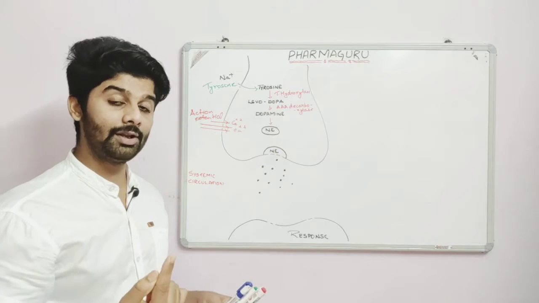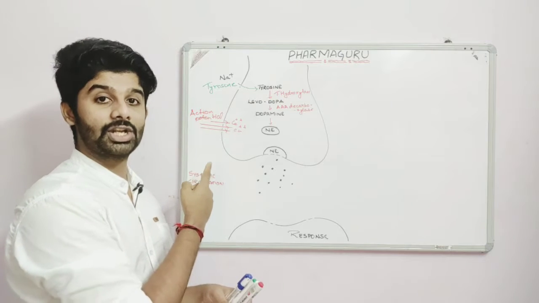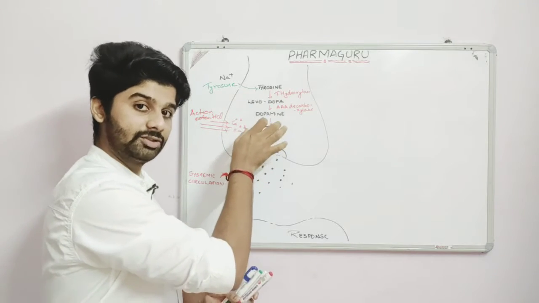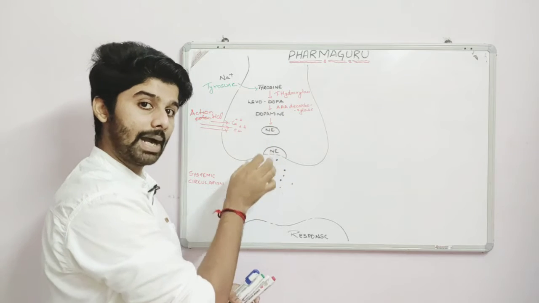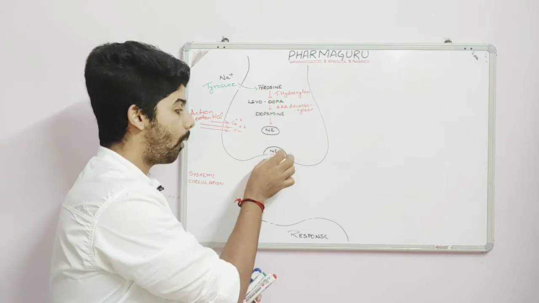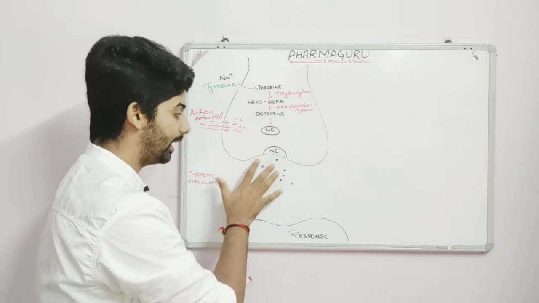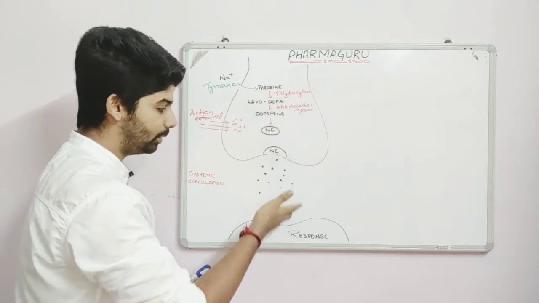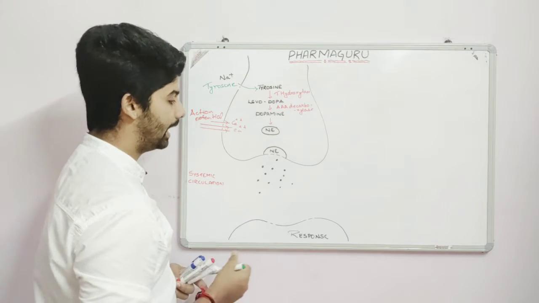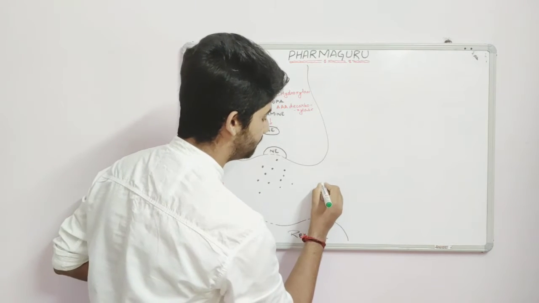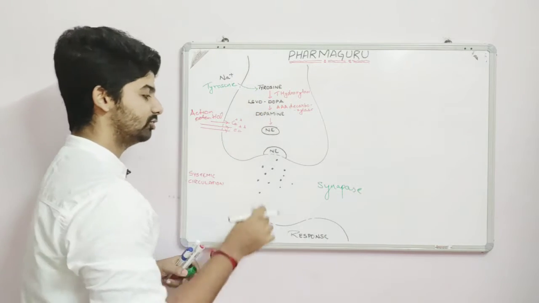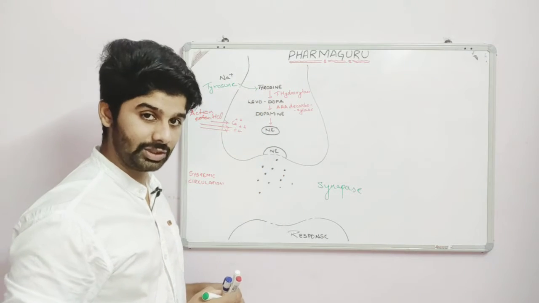Now why is norepinephrine released? Because there is action potential, there is influx of calcium into the nerve endings, which will force the vesicles to move towards the membrane, bind to the nerve membrane, and then open up and release the norepinephrine. Now where the norepinephrine is released, what is the gap between two neurons known as? Yes, the gap between the two neurons is known as the synapse. So the norepinephrine is then released into the synapse.